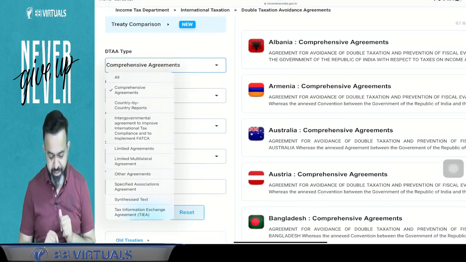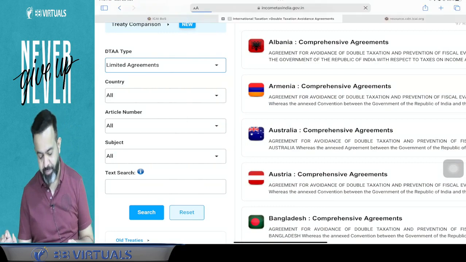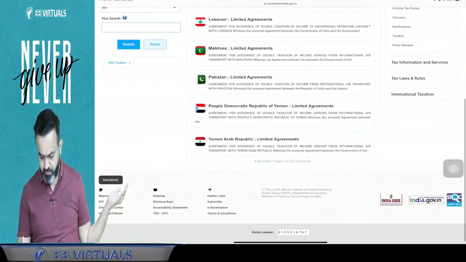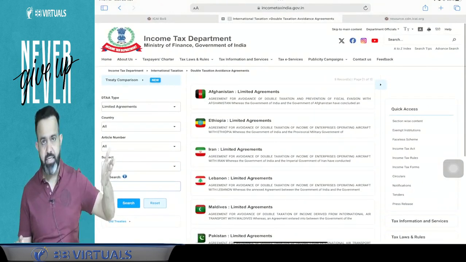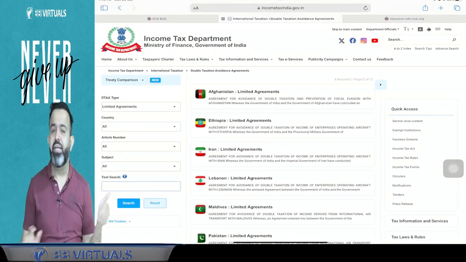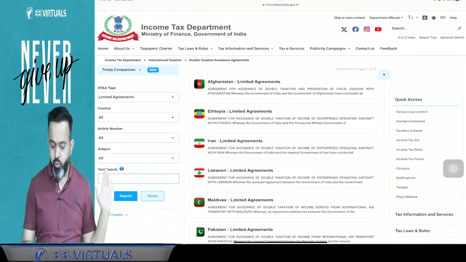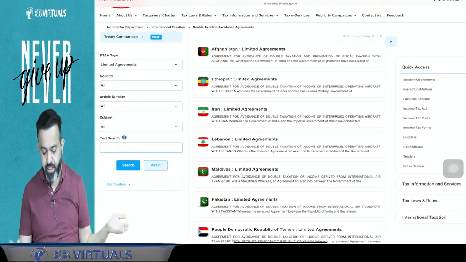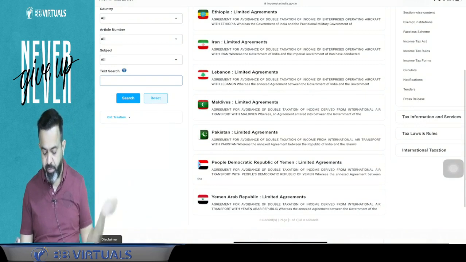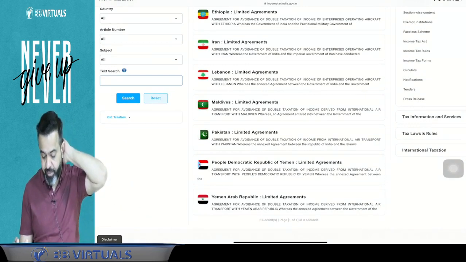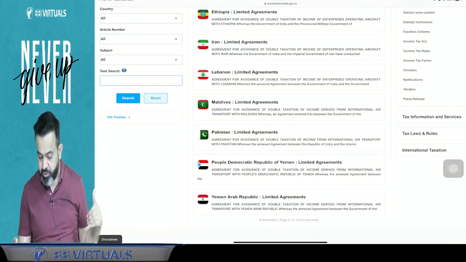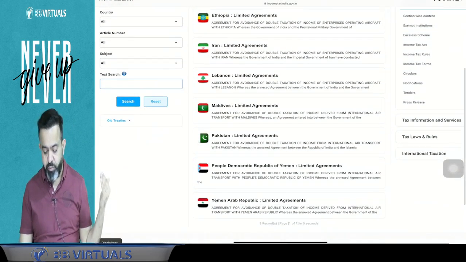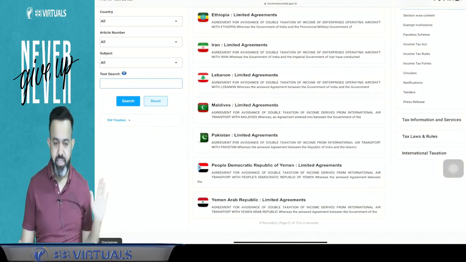And there are some limited agreements also. If I click on the limited agreement, then we have limited agreements with these countries. There are basically 8 countries with which we have only a limited agreement. One is Afghanistan, Ethiopia, Iran, Lebanon, Maldives, Pakistan, People's Democratic Republic of Yemen, and Yemen Arab Republic. So with these 8 countries, we have a limited DTAA.